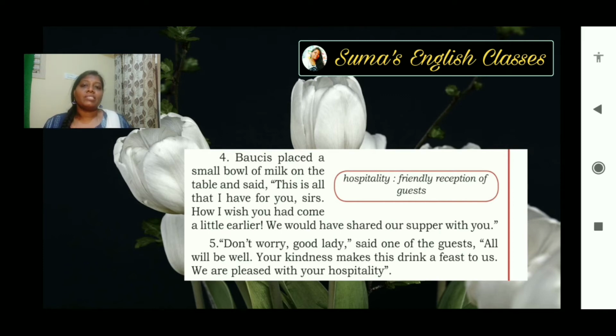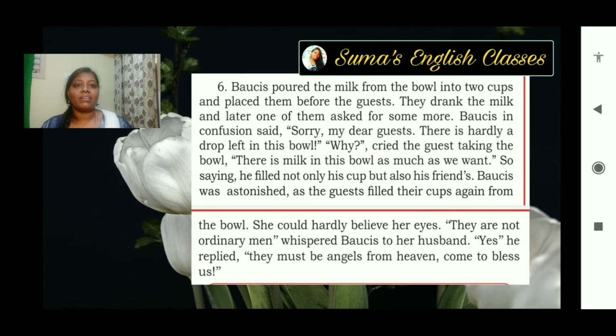Because Baucis was hesitant, she could not provide food for the strangers, but the strangers were really happy with whatever Baucis came with. They are happy with the milk, and he said that your kindness, whatever you have in your heart, is enough for us. This milk is a feast for us. So we are very much pleased. We are very much happy with your hospitality. Okay, this is about the fifth paragraph. Let's move on to the sixth one, which is a little bit big.